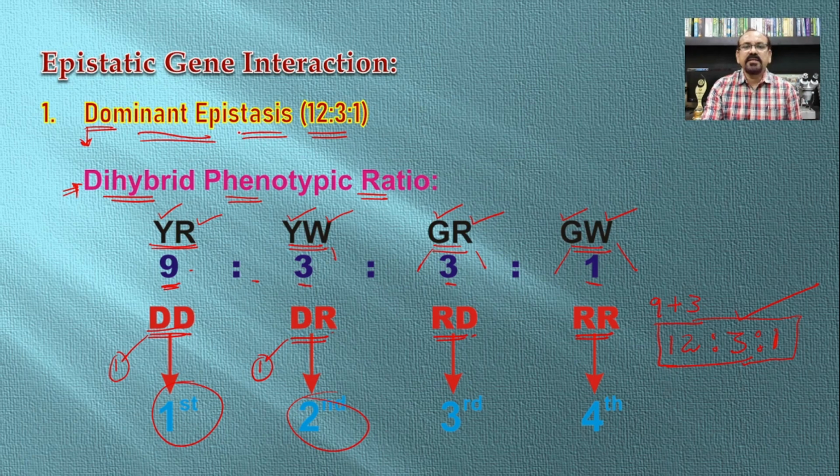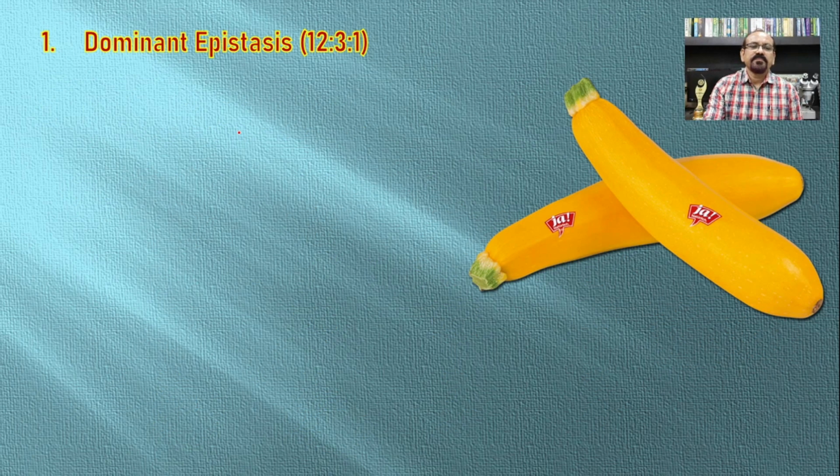So let's see the different crosses which are involved in dominant epistasis. The first one is an example of summer squash. In this plant there are three different types of fruits. This plant is nothing but the kaddu.